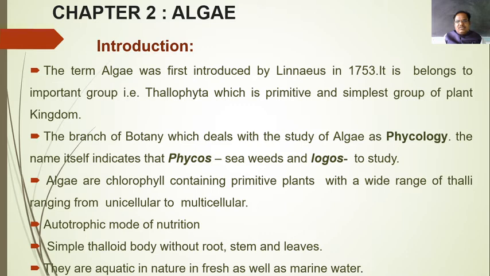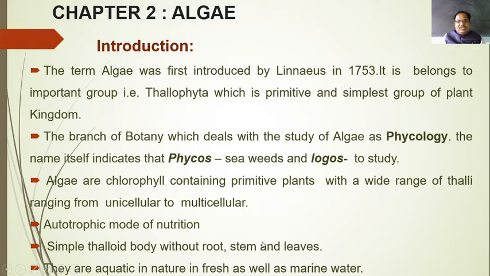Algae are chlorophyllous primitive plants, and they range from unicellular to multicellular plant bodies. For example, Chlorella is unicellular, and when we pass towards Caulerpa or Padina, it is multicellular. Then nutritionally, as I told you, they are autotrophic.